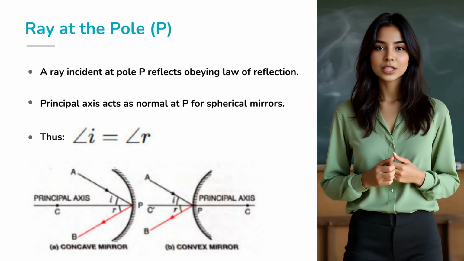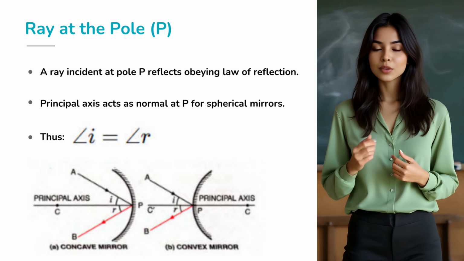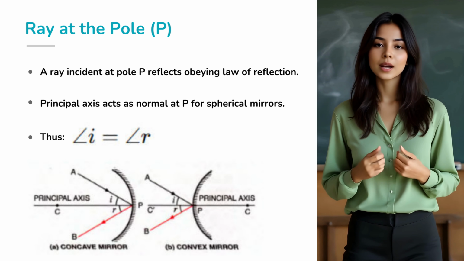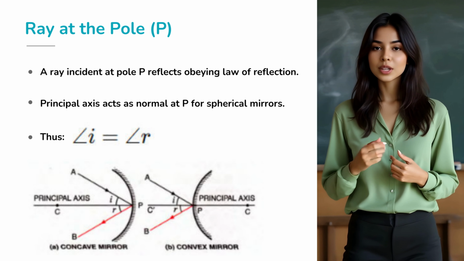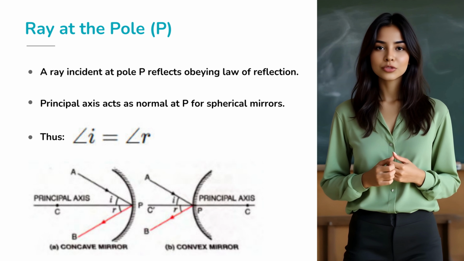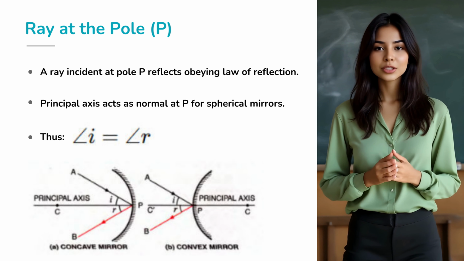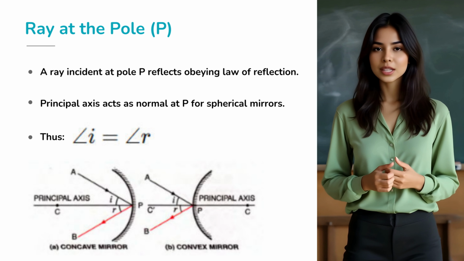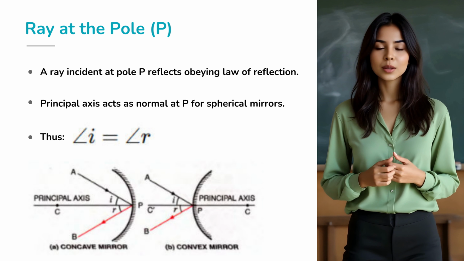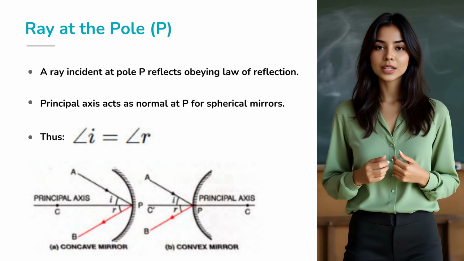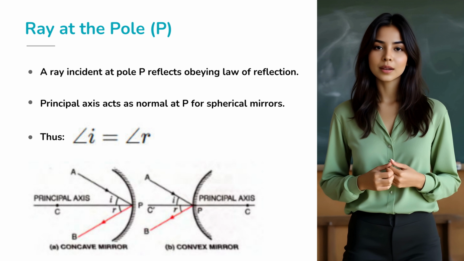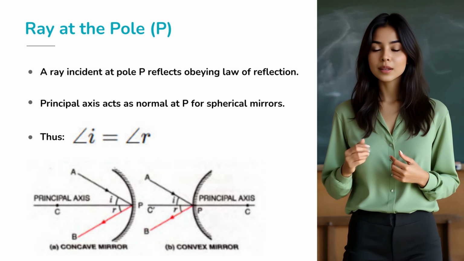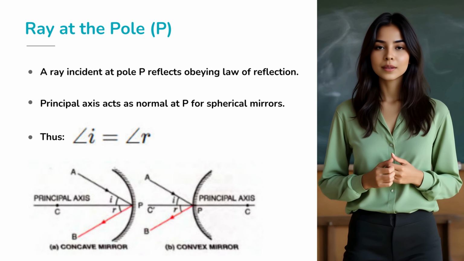Our final convenient ray, the one hitting the pole P of the mirror. Here the mirror behaves just like a flat plane mirror at that point. The ray reflects back, making the angle of reflection equal to the angle of incidence. Think of the pole like a well-disciplined referee in a football game. Whatever angle the ball comes in at, the referee makes sure it goes out at the same angle, but on the other side. So at the pole, the rule is simple, angle i equals angle r.